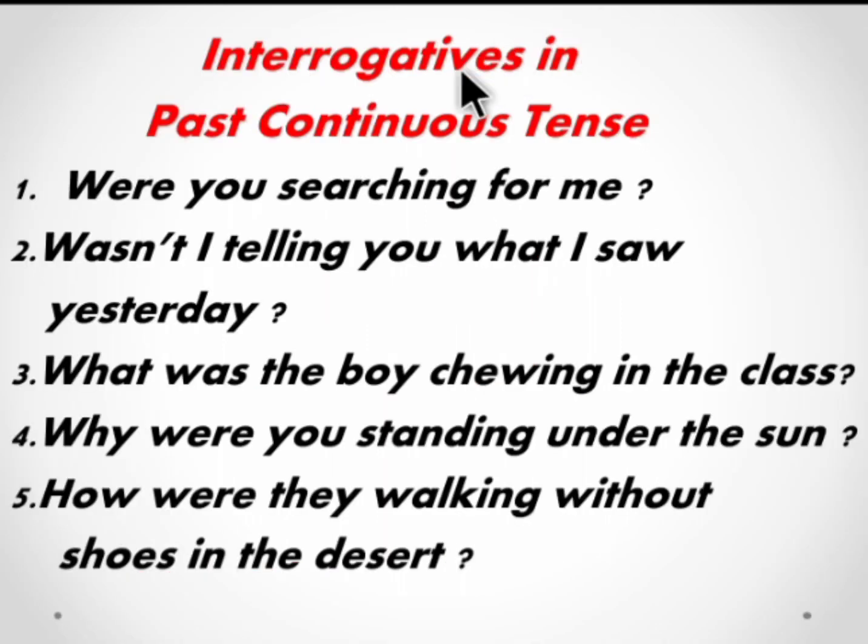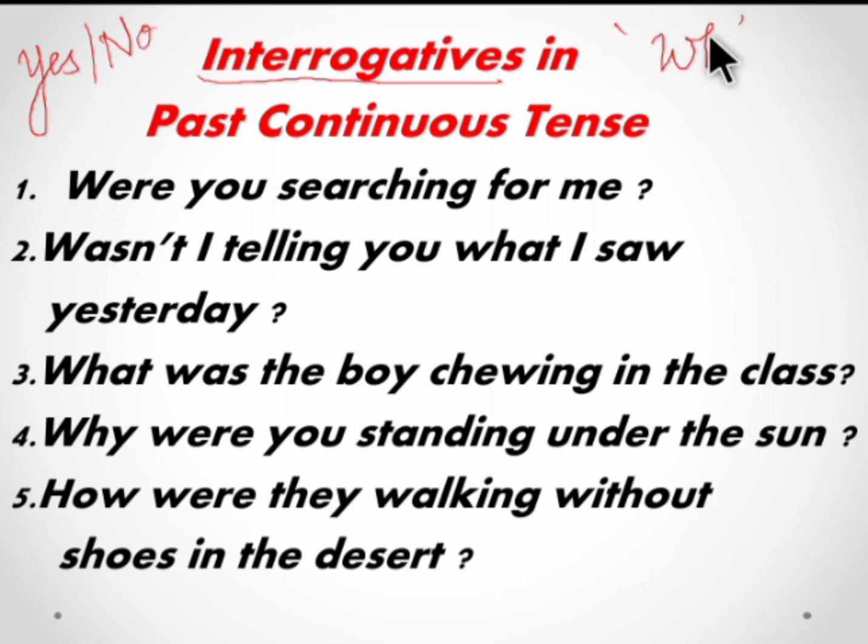Next, how interrogative sentences are formed in past continuous tense. Both the yes or no type questions and the WH questions can be framed in the past continuous tense.